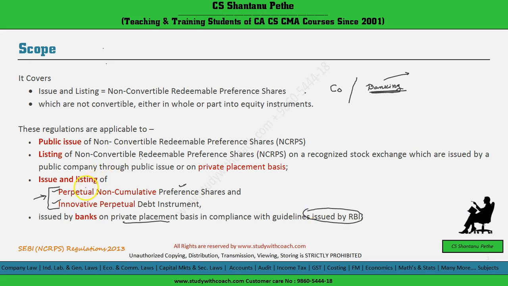A very interesting point to note here is that perpetual means not redeemable. So although the regulations are named non-convertible redeemable preference shares, these are also applicable to the perpetual instruments, which can be issued only by a banking company. A normal company registered under the Companies Act cannot issue perpetual non-cumulative preference shares. It is only a banking company which can issue perpetual non-cumulative preference shares or innovative perpetual debt instruments, and while issuing these, the banking company will also have to follow these regulations.